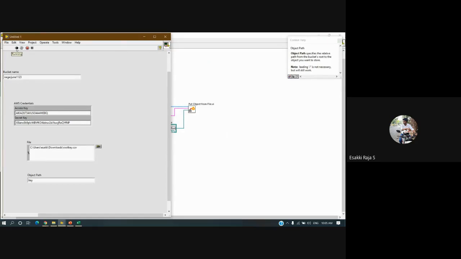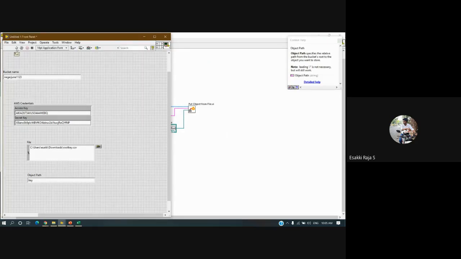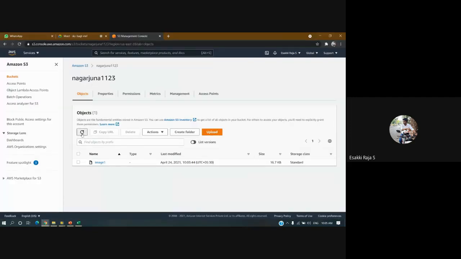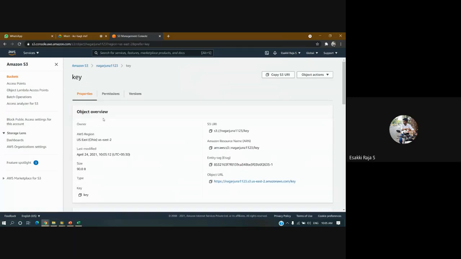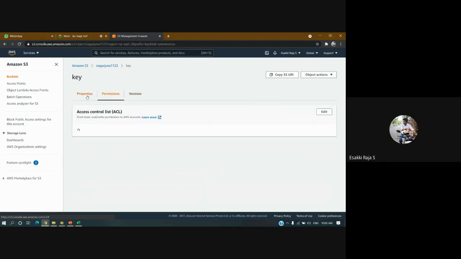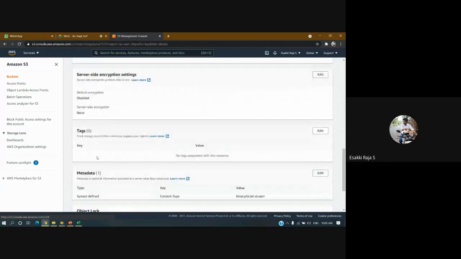it will take some time to upload a file because, based on the internet strength, the upload speed will vary. Okay, so now it has been uploaded. Now if I click refresh, it has two files, key as well as my image. Okay, so actually we should be able to see the data. I don't know why it is not coming. Let me check.